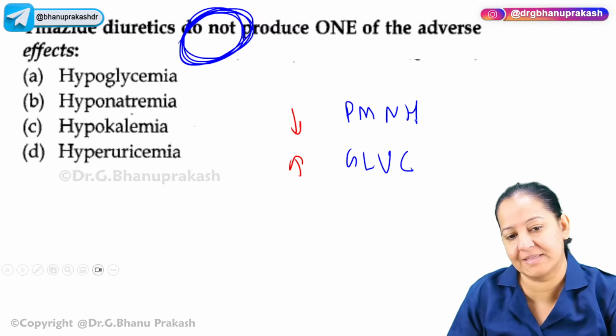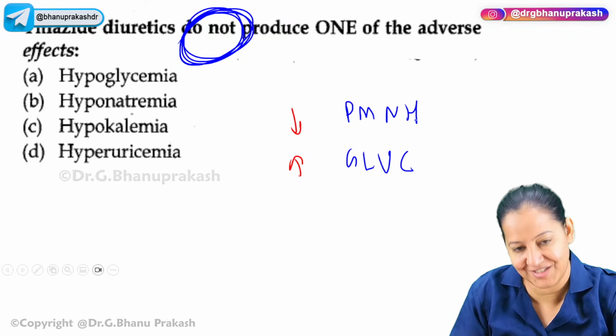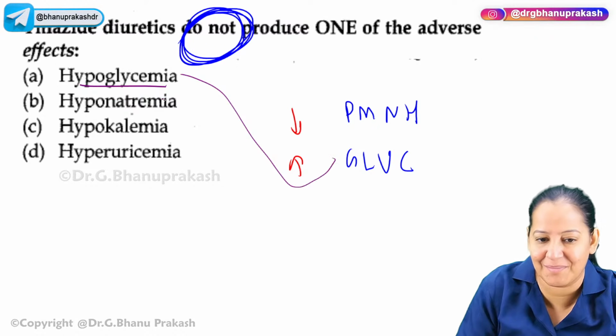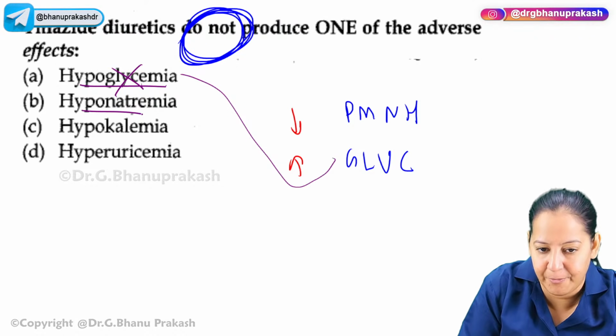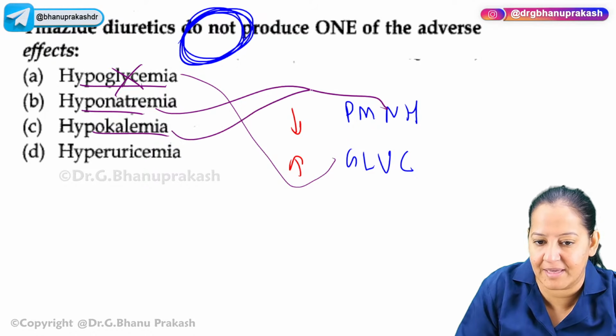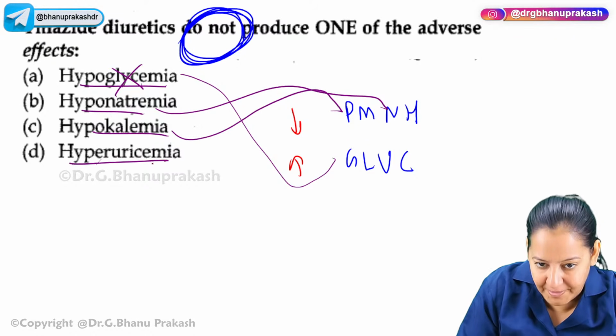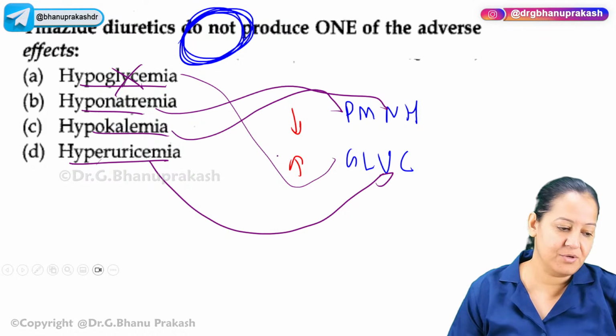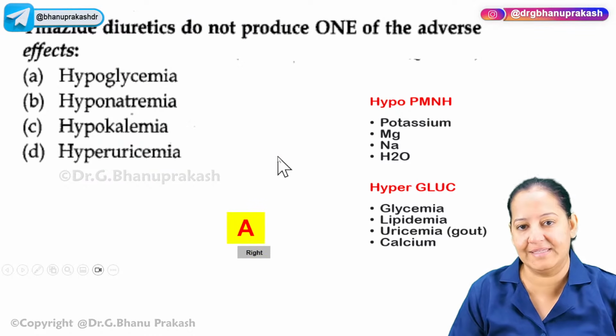I'm sorry, it's hyperglycemia. Now apply it quickly. You can do so. Hypoglycemia? No, my God, it's hyperglycemia. Hypoglycemia doesn't occur. But hyponatremia? Yes, hyponatremia occurs. Hypokalemia? Yes, hypokalemia occurs. Hyperuricemia? Yes, hyperuricemia occurs. So the first one is wrong. So based on that, you can answer your questions very easily.